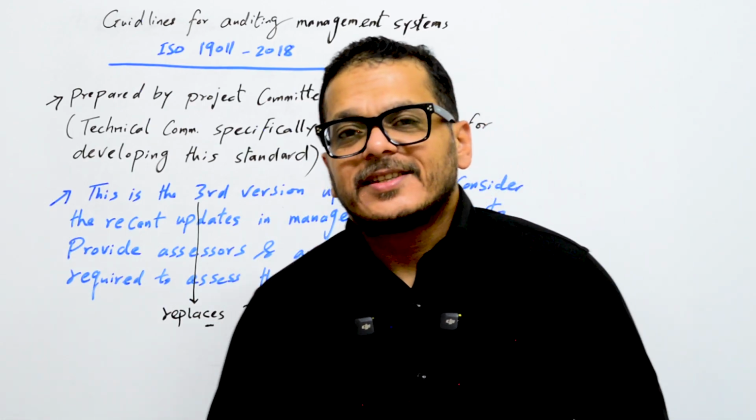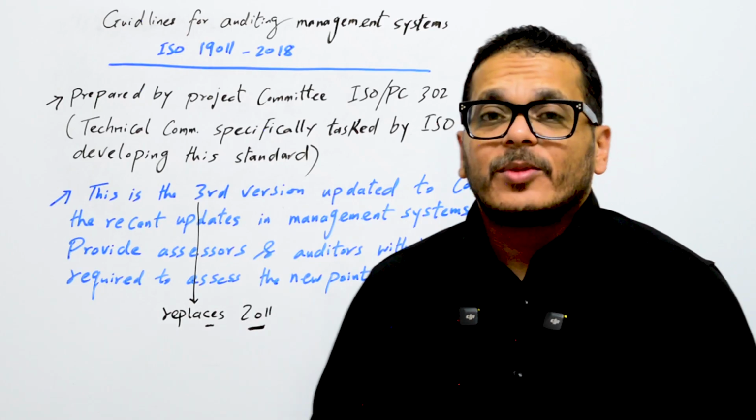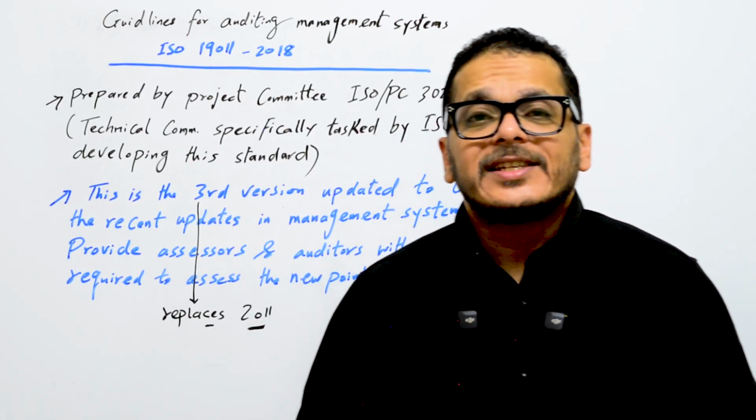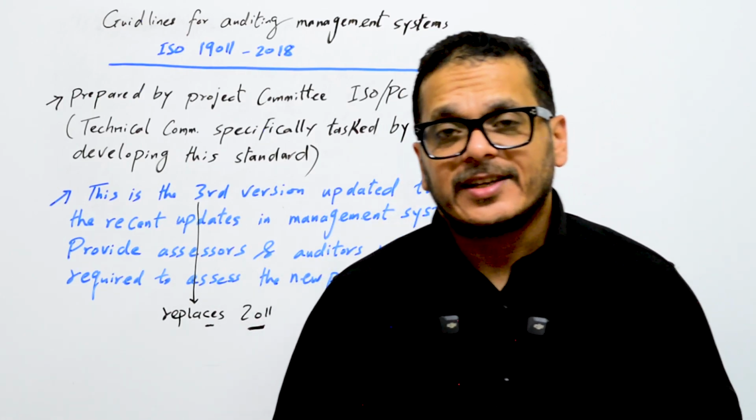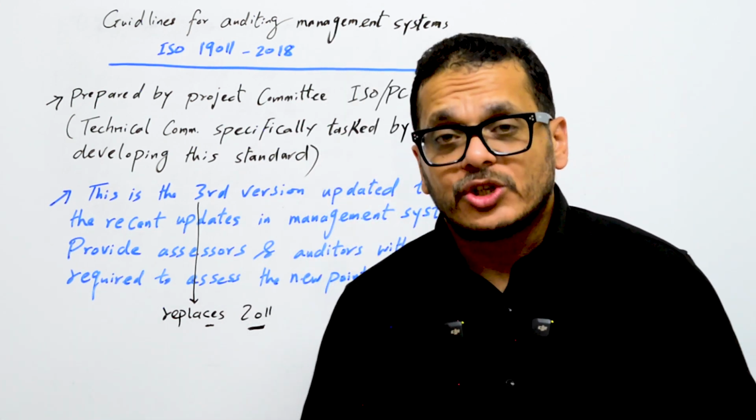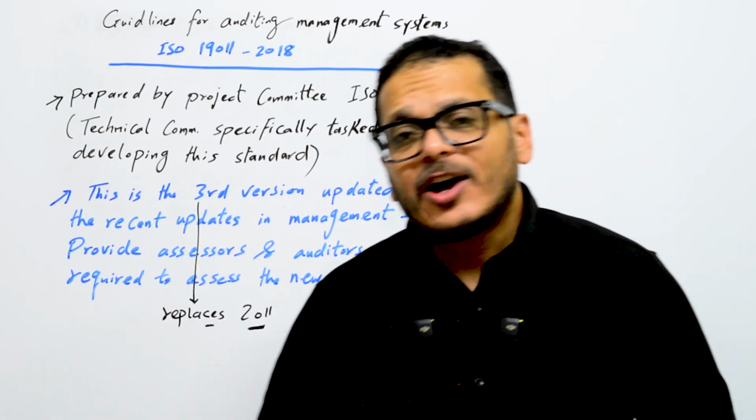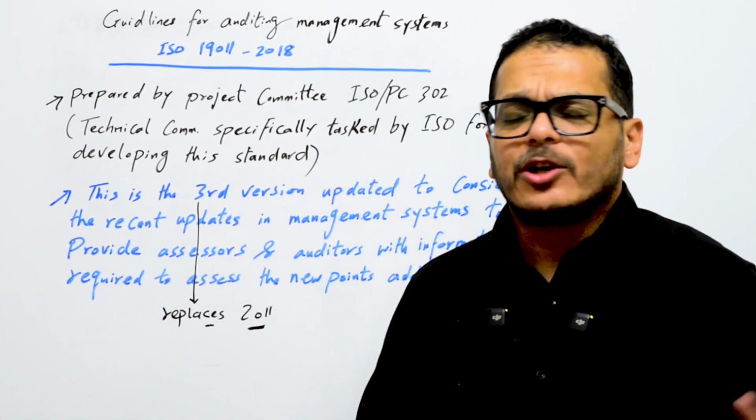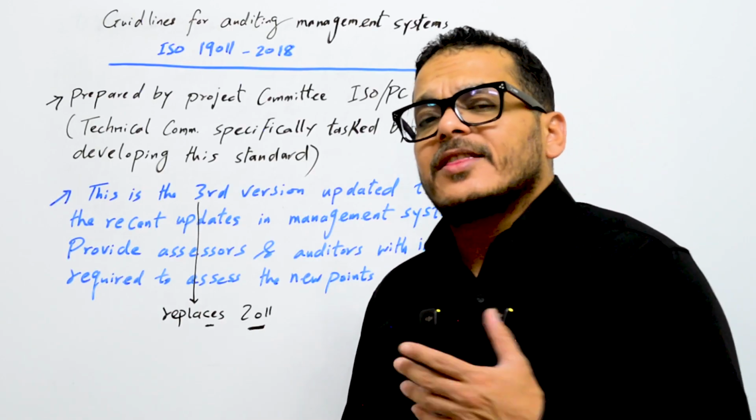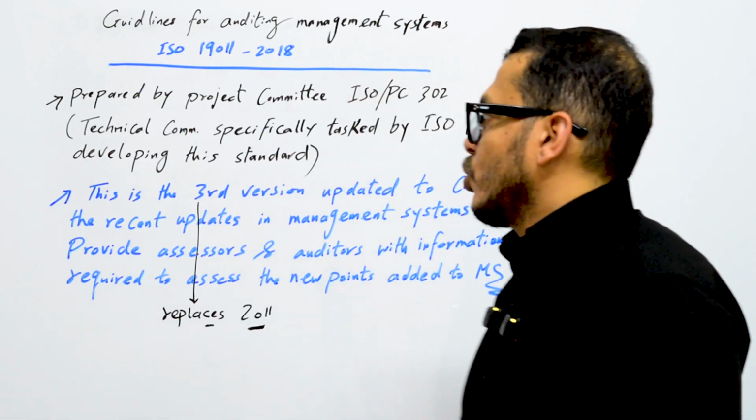Hey everyone, this is the first lecture of our training course about Guidelines for Auditing Management Systems, ISO 19011, 2018 edition. This standard has some instructions for the auditors to train them how to make audits on all types of management systems, including 17025, 9001, 14001, and other standards also.